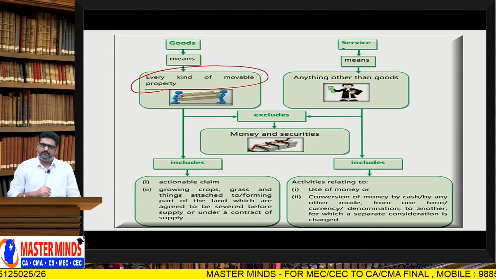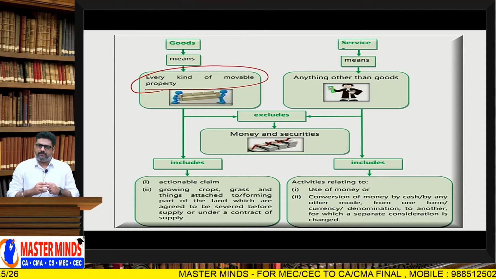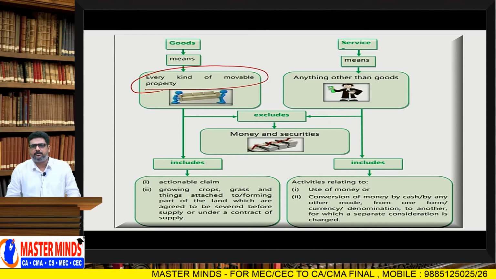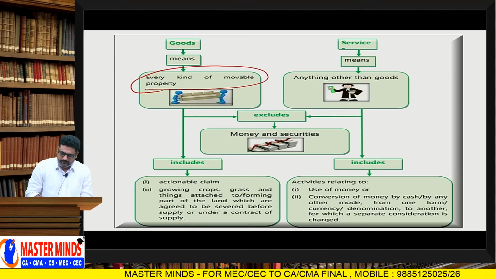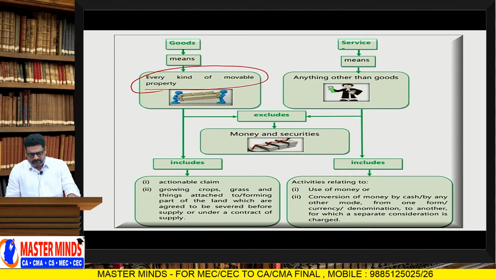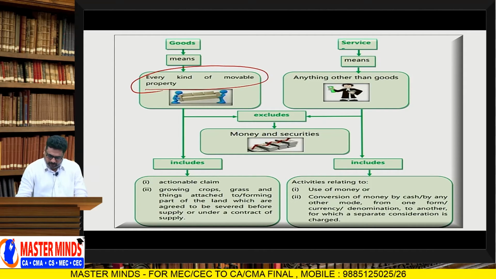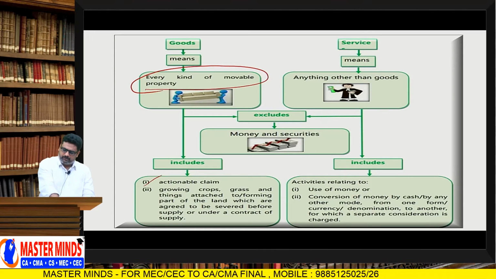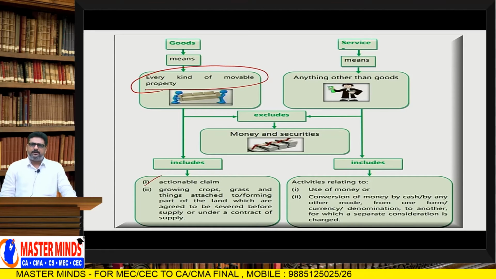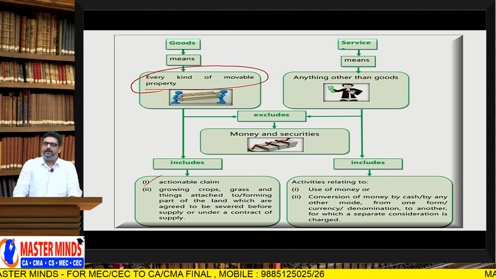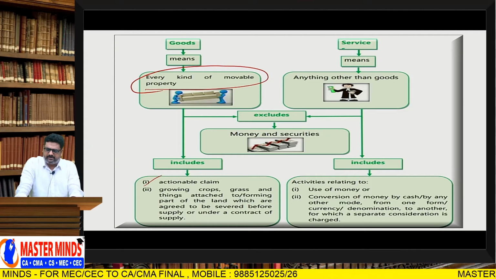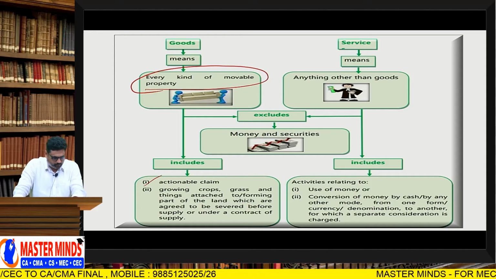If it requires dismantling and re-erection, it is immovable. So this is the word. And goods includes actionable claim, growing crops, grass and the things attached to or forming part of the land which can be separated before supply or under a contract of supply, which are also known as goods.